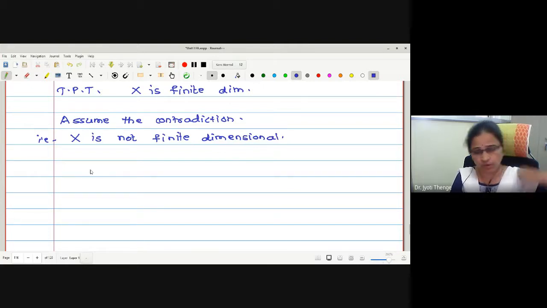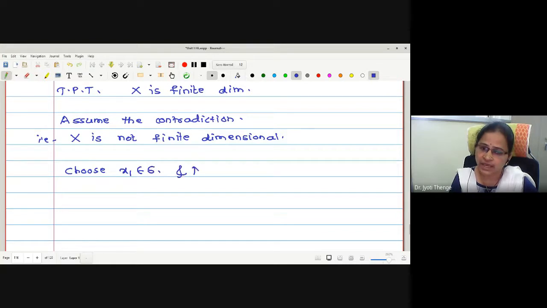Let us start. Initially I will start with one element x1 in S. Let me choose one element x1 in S, and say N1 is the space spanned by x1, a subspace of X.